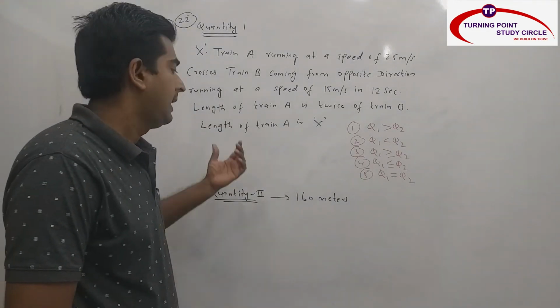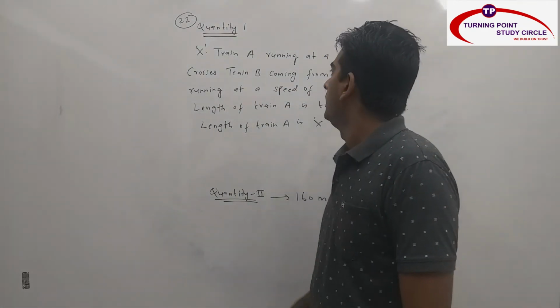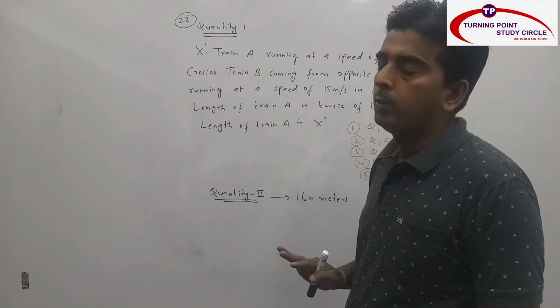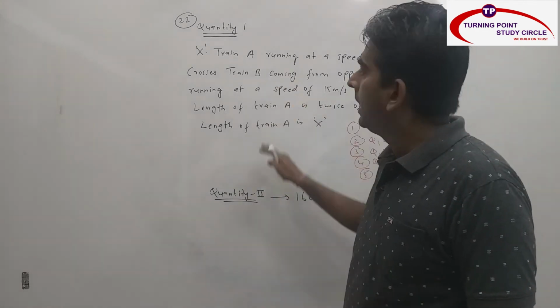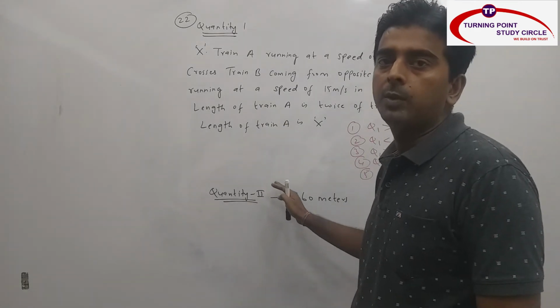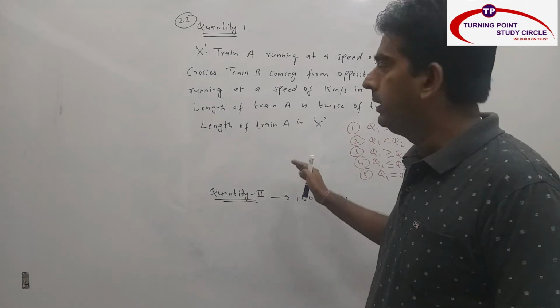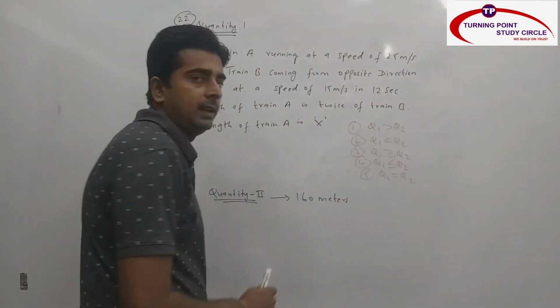Now we will see another one important chapter, and that is nothing but quantity 1 and quantity 2. So what is the meaning of quantity 1 and quantity 2? Let me explain first. So you will be having two statements. One will be in terms of quantity 1, second will be in terms of quantity 2. You need to solve both quantity 1 and quantity 2, and then you have to choose the options, and your options will be like this.